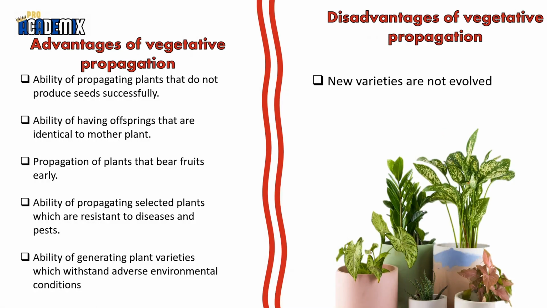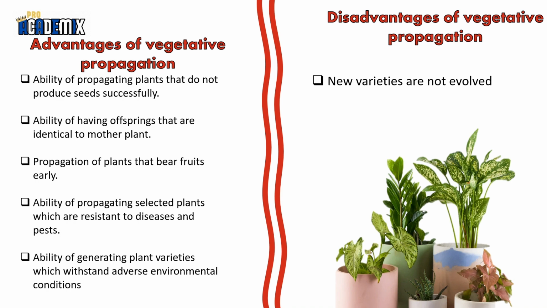Here are some advantages and disadvantages of vegetative propagation. What is vegetative propagation, as we learnt before? Vegetative propagation is reproduction of plants. That is asexual reproduction of plants, right? Let's see what are the advantages and disadvantages.